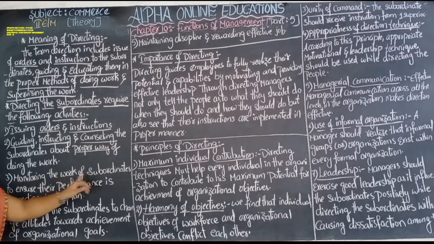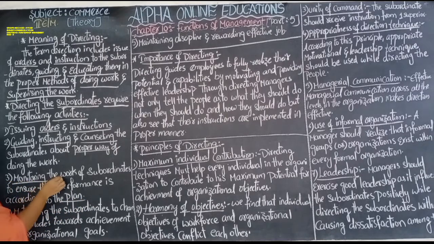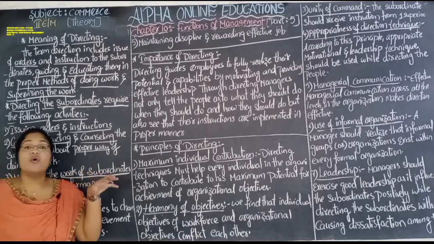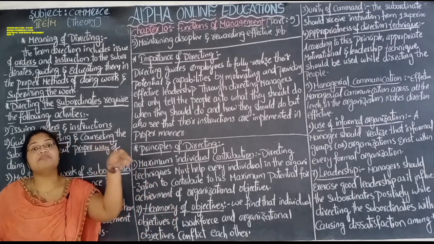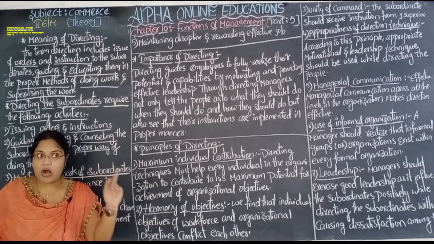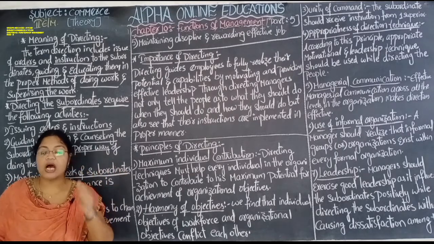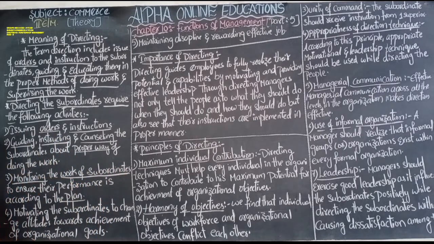Monitoring the work of the subordinates to ensure their performance is according to the plan. They monitor the work of the subordinates, whether they are doing the work according to the organizational plan or doing something wrong. So he will monitor, he will keep his eyes on the subordinates.